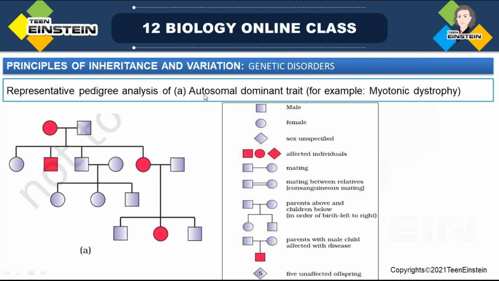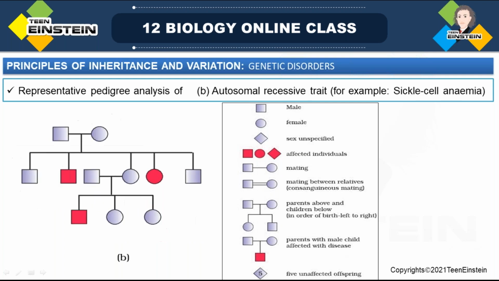So that's how an autosomal dominant trait is passed. These are autosomes. You can learn from this pedigree chart how an autosomal dominant character gets passed. An example of an autosomal dominant trait is myotonic dystrophy.